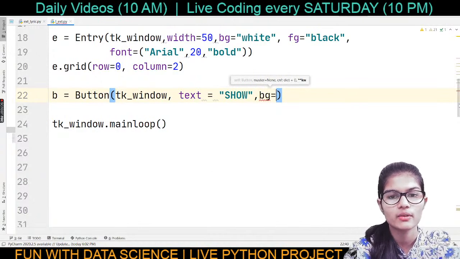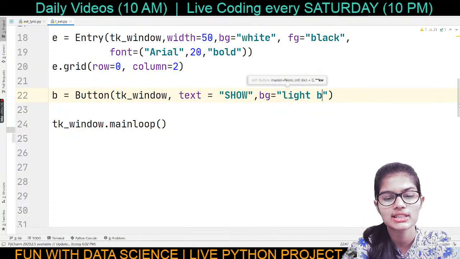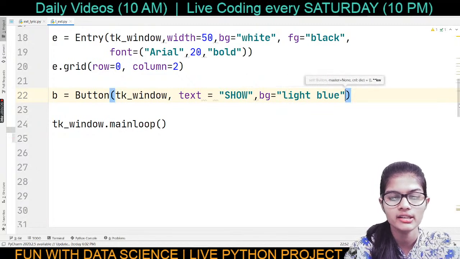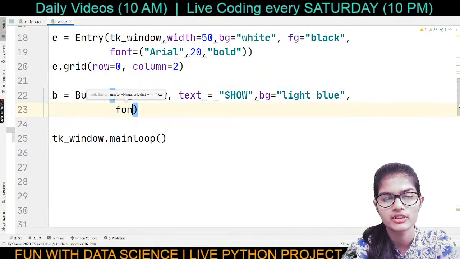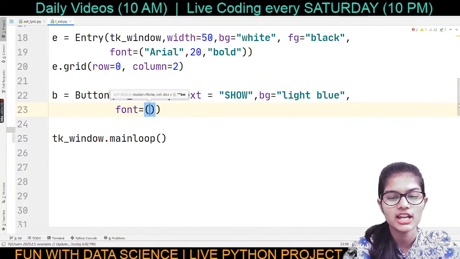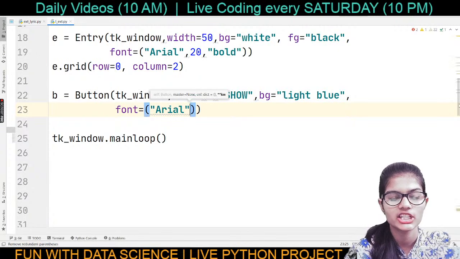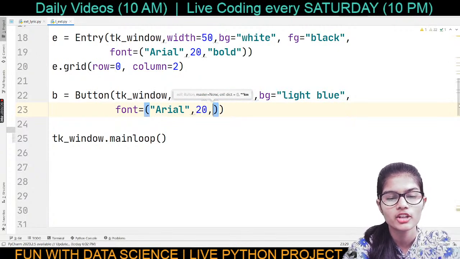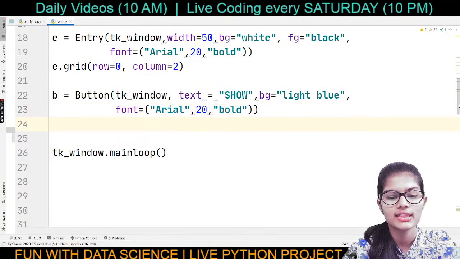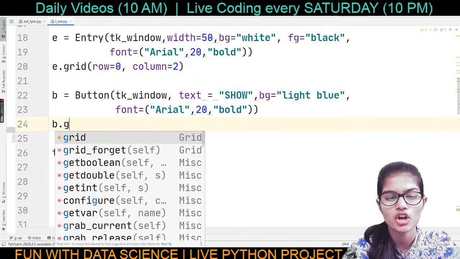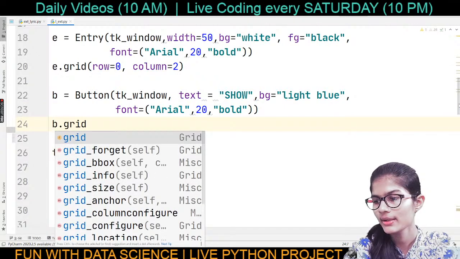I could set up a background color. So let's say my background color is light blue. Okay, and what about my comma? I'm going to set up a font as well. So font can be, again, the same Arial, comma 20, comma, bold. Okay, that's done. Right, and now I can simply write b.grid, okay,